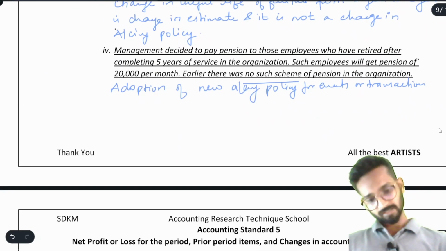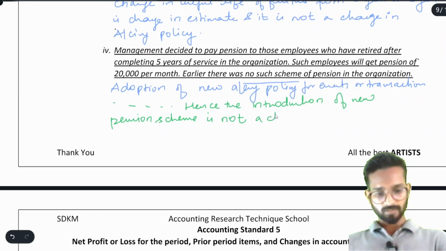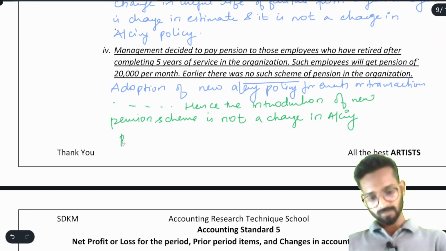Hence the introduction of new pension scheme is not a change in accounting policy.